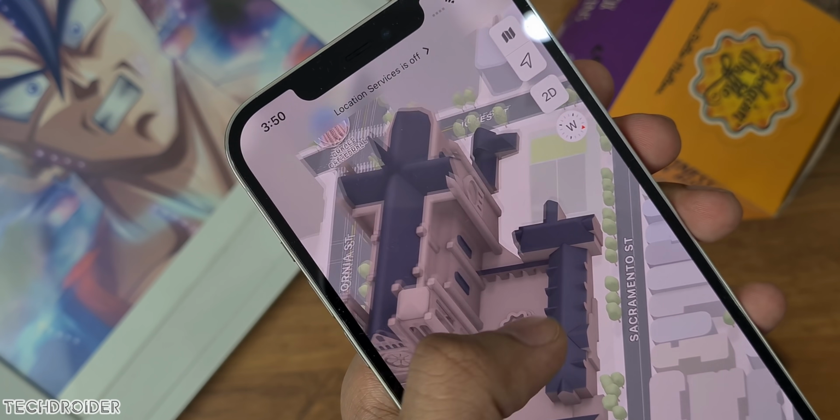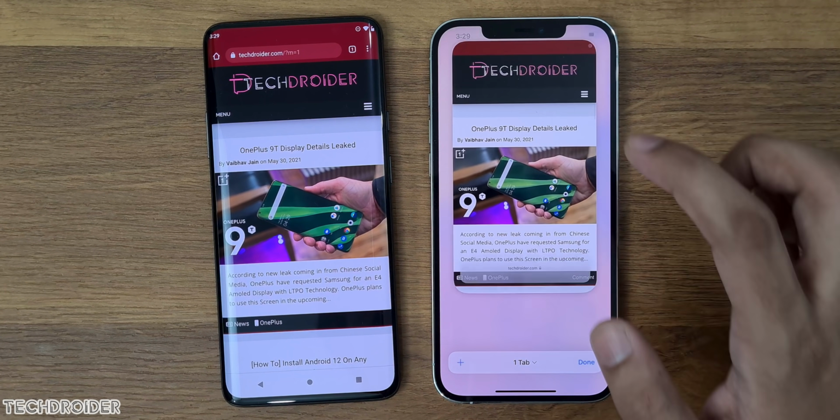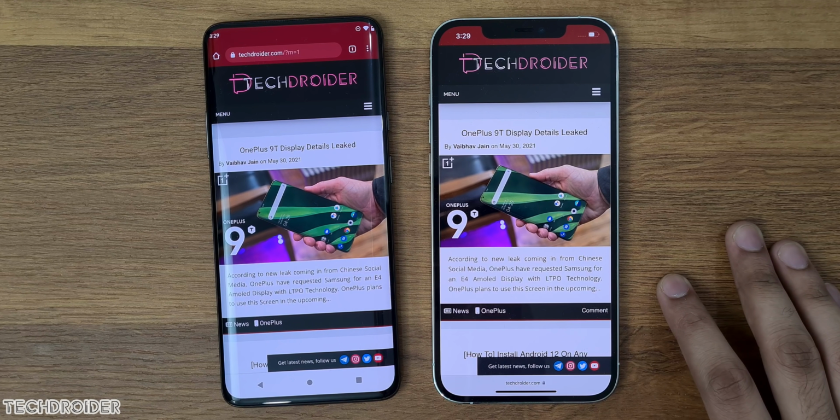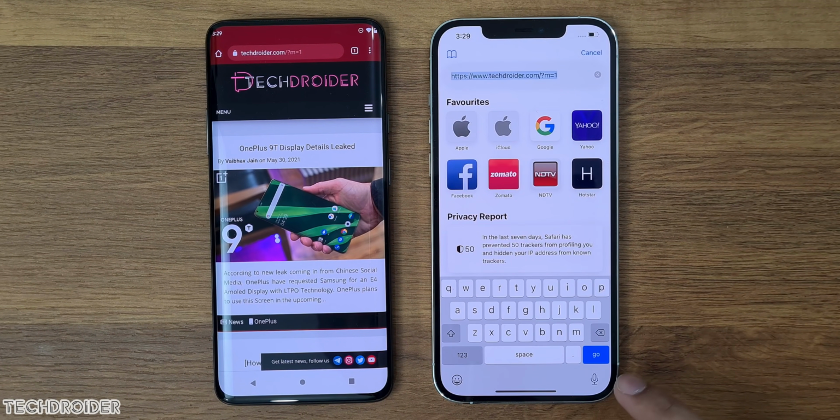Finally, Safari has got a new design. We now have a one-handed mode like design. Chrome is as always not really a good browser for Android. I wish we had something like Safari. It's more secure and privacy concerned.